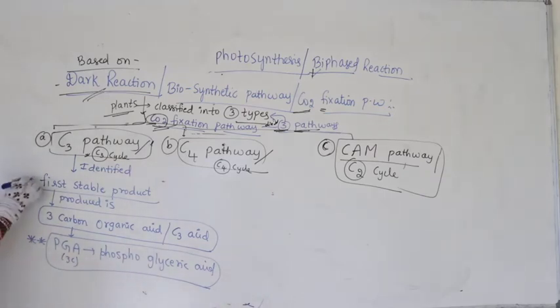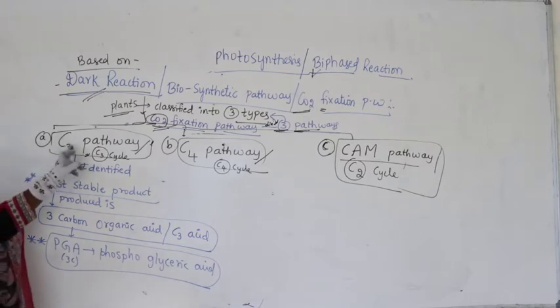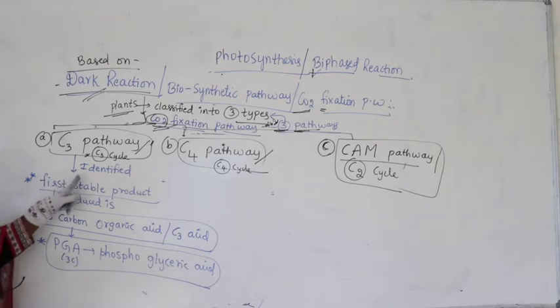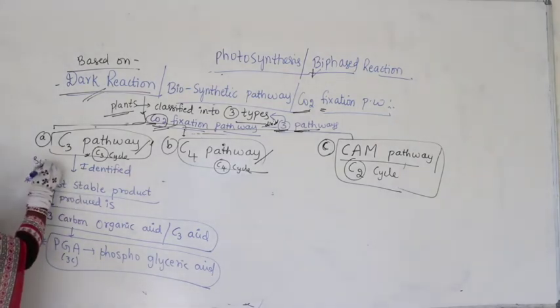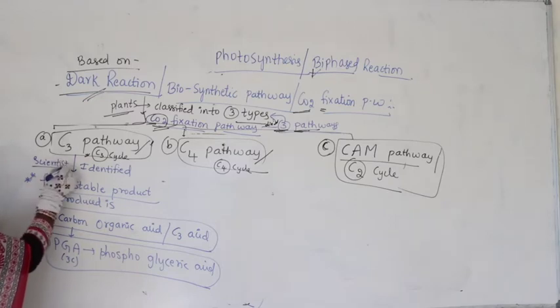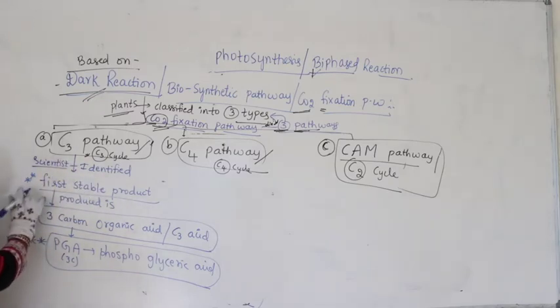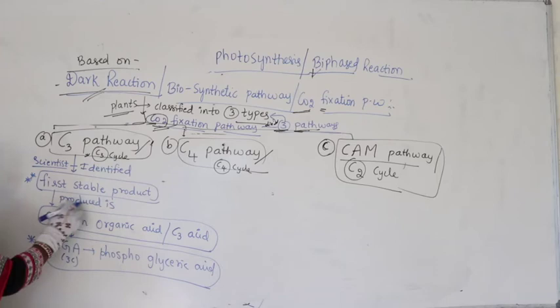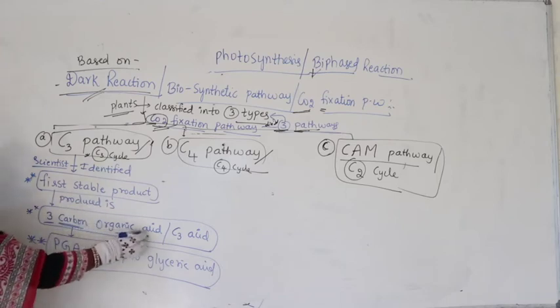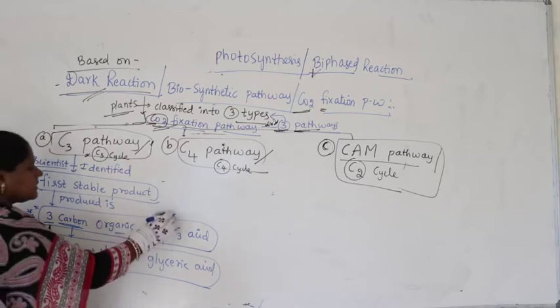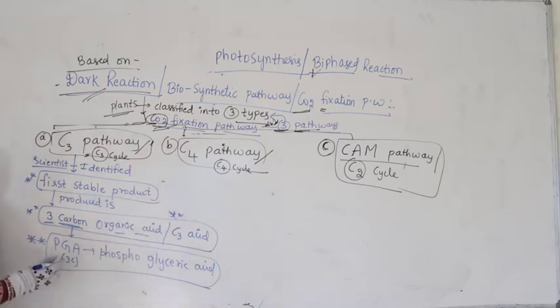So, very important. C3 pathway is itself called C3 cycle. Why do you call this a C3 pathway? Because scientists identified the first stable product produced in this case is a 3 carbon organic acid, itself called a C3 acid. What is that C3 acid?